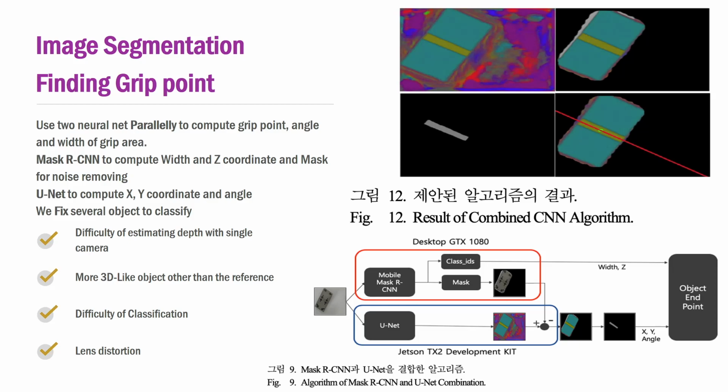In this step, we'll use more 3D-like objects than the reference, which means bigger variations in z coordinate. So we think that there may be difficulties in estimating depth with a single camera, and it causes different results from the reference. Also, we have to consider the lens distortion, which makes the edges of images twisted.